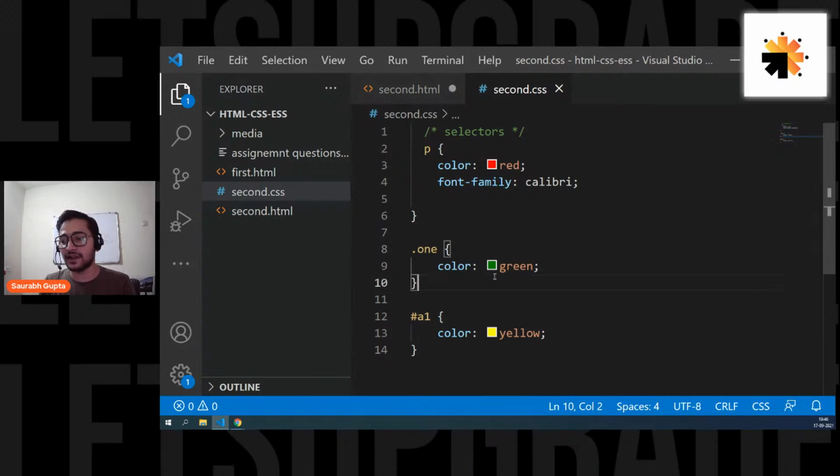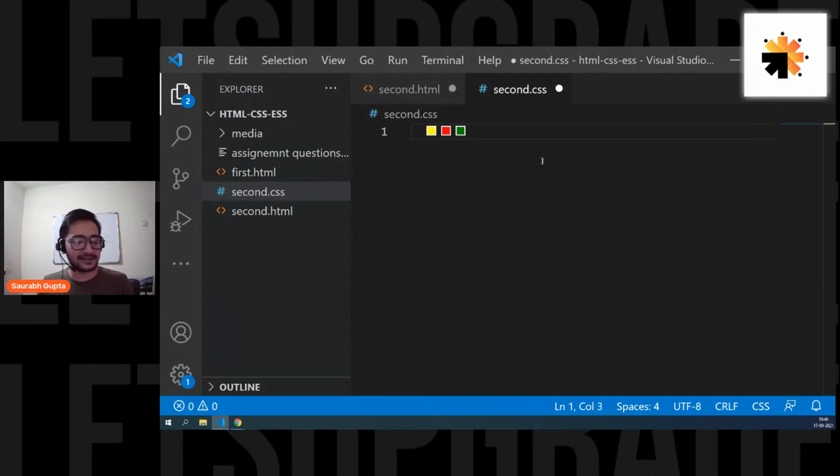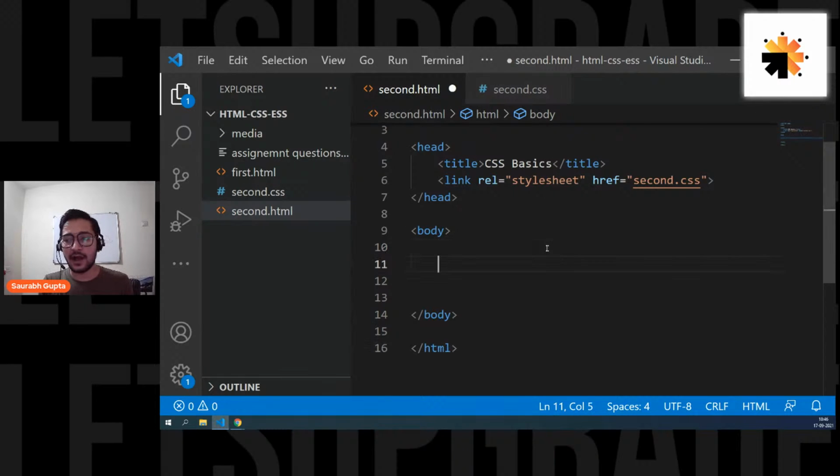First of all, let's clear everything up. Now we don't need this. Files are linked properly. We have a blank CSS page. We have a blank HTML page. And now let's learn those tags. So guys, there is a concept of container tags in HTML.